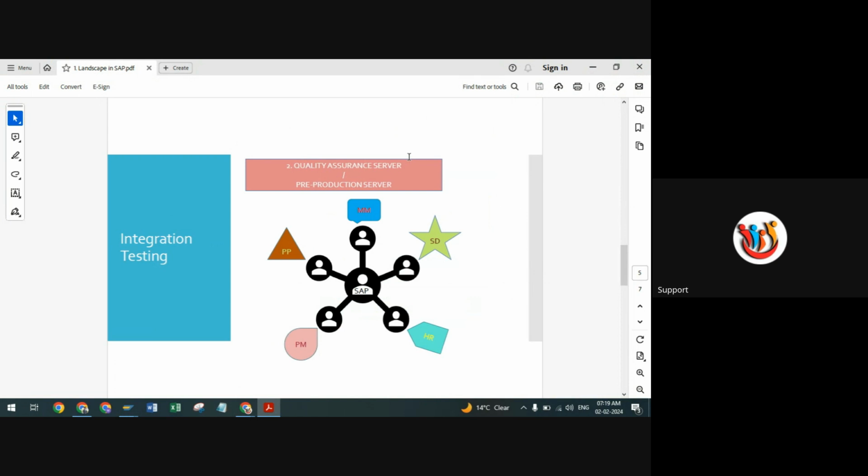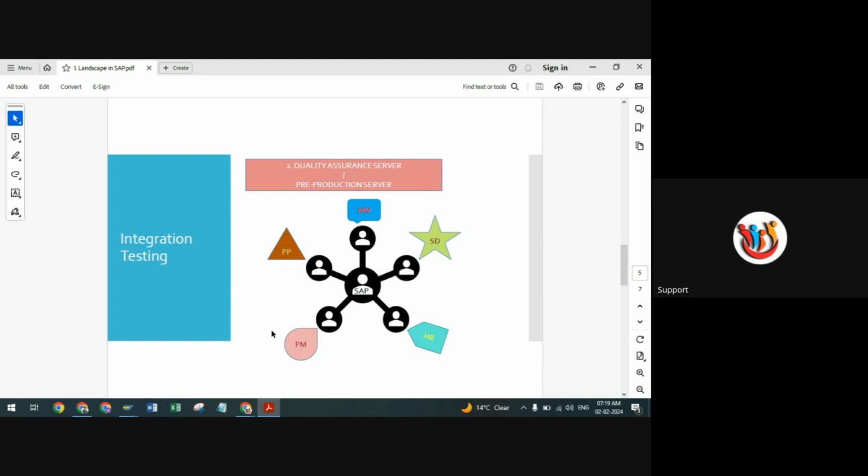Then we have the MRP run, which is a combination of MM and production planning. The third one is MM-FI integration, which is called automatic account determination. That kind of integration is tested under the quality assurance server. Here you can see the picture, which is properly maintained. There are different modules like PP, MM, SD, HR, and PM.